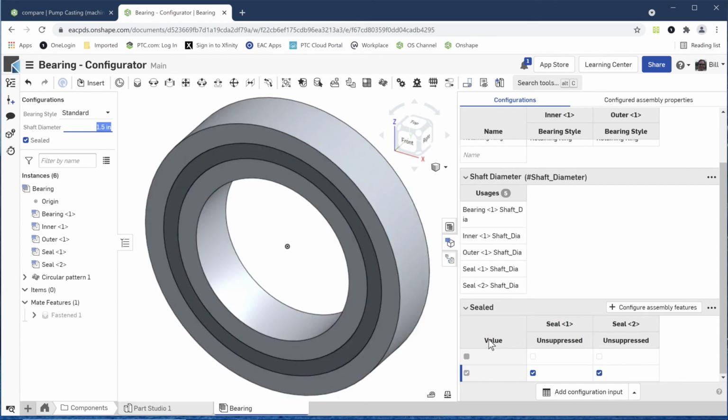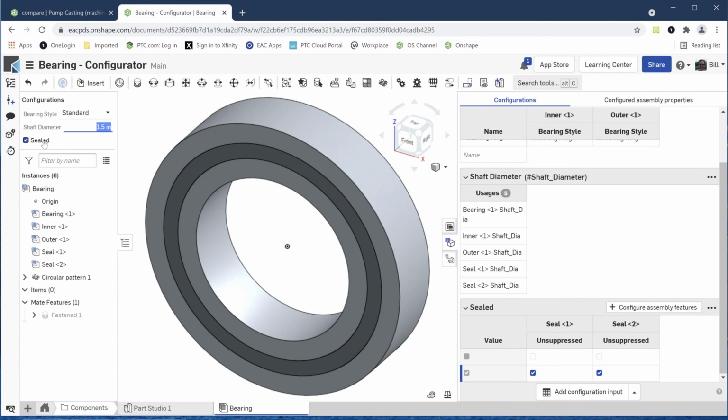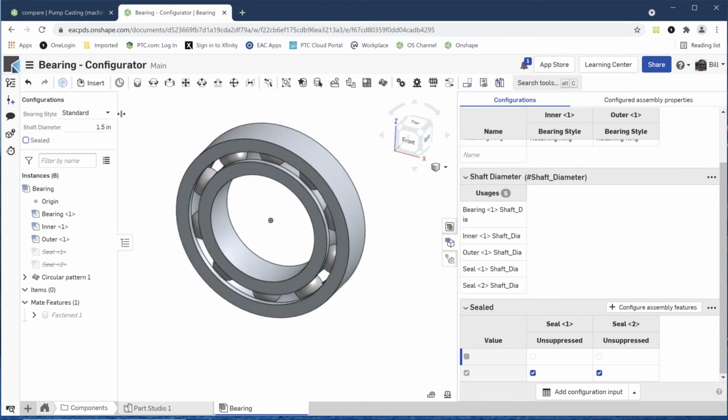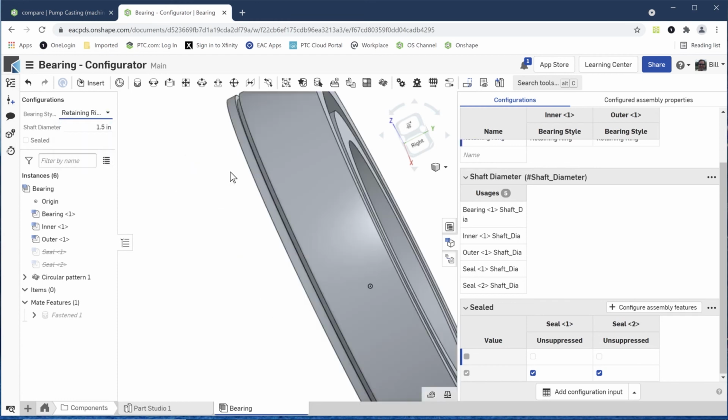And then finally, at the bottom, we have a checkbox. And that's in the case of this case where we have an assembly, the checkbox either turns on or off components. If I was in a part, it would turn on or off features. But since we're in assembly here, we have some seals here that are sealing up the bearings, and we can either suppress or unsuppress those. So the 3 different columns or 3 different tables that we have are right here. Here's the sealed one. I'm going to say take off the seals. So now we can see the bearings here. Over here, remember we said we could have a flanged version of this. So here we can see the flange is added right here. Or we could say, let's use retaining ring. Now we have a retaining ring on our bearing.